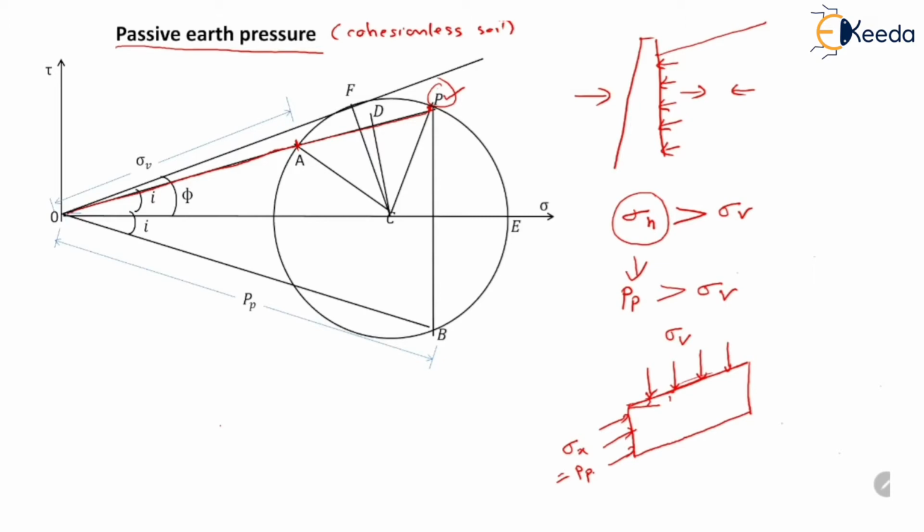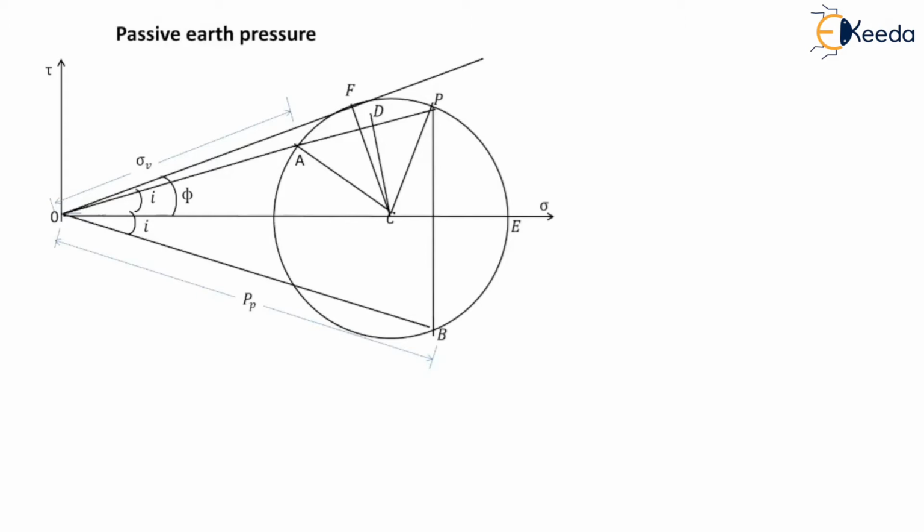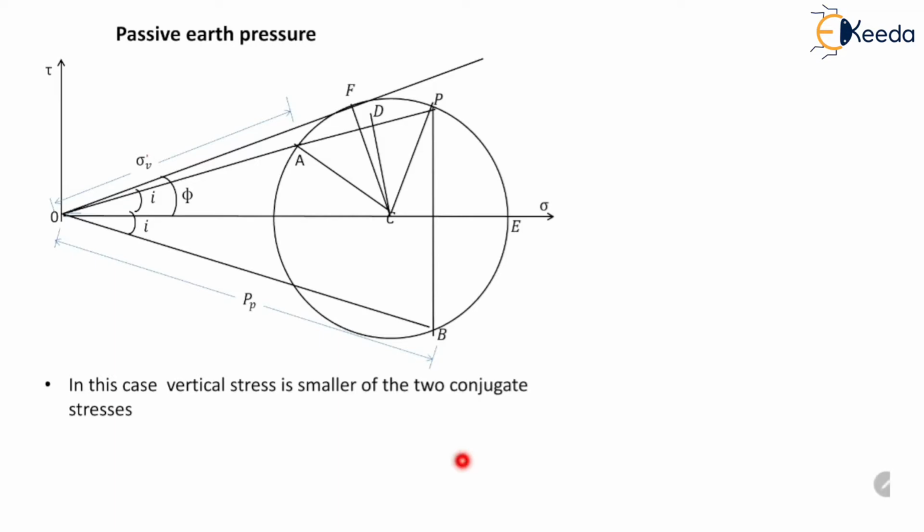From this point P, we will draw the vertical line. This vertical line represents the vertical surface of this element. This vertical line intersects the Mohr circle at point B. If we connect OB, then the length of this OB will be equal to the passive pressure which is acting on this vertical surface. As I have said, in this case the vertical stress is the smaller of the two conjugate stresses. That means the vertical stress sigma V is smaller than the passive pressure.